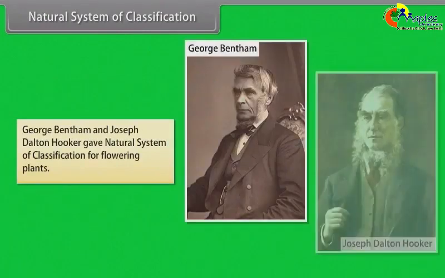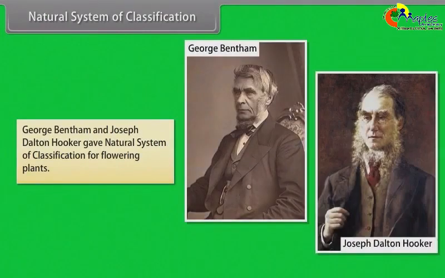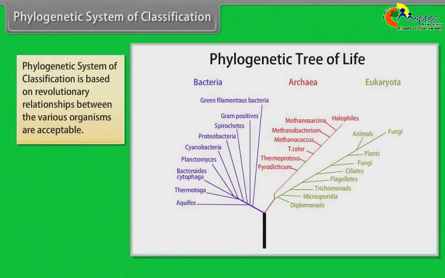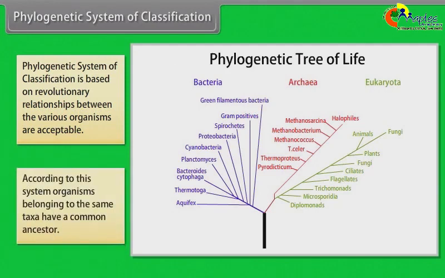George Bentham and Joseph Dalton Hooker gave natural system of classification for flowering plants. Phylogenetic system of classification. Phylogenetic system of classification is based on evolutionary relationships between the various organisms. According to this system, organisms belonging to the same taxa have a common ancestor.